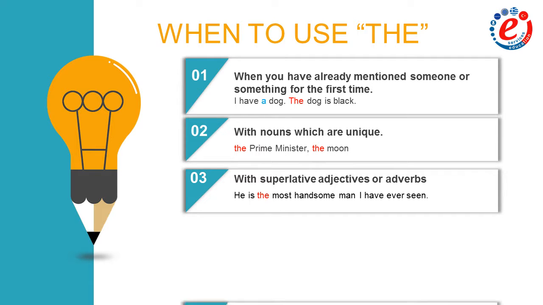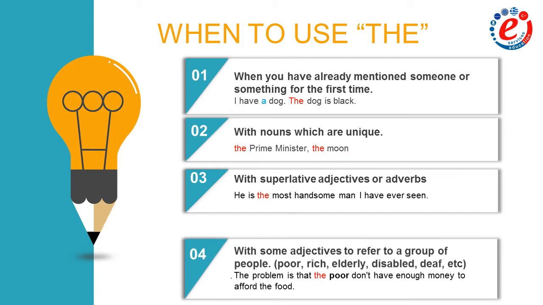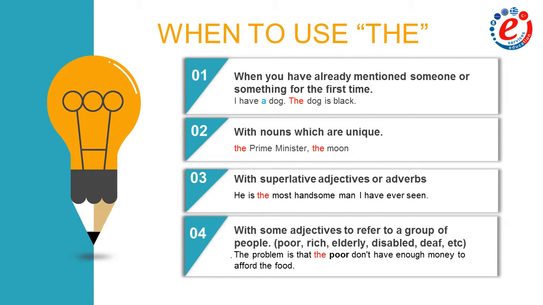Finally, the fourth use is with some adjectives to refer to a group of people: poor, rich, elderly, disabled, deaf, etc. Take a look at the following sentence. The problem is that the poor don't have enough money to afford the food. Those were the basic uses of the definite article the. Let's move on to find out more uses of it.